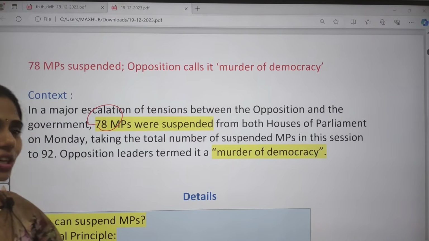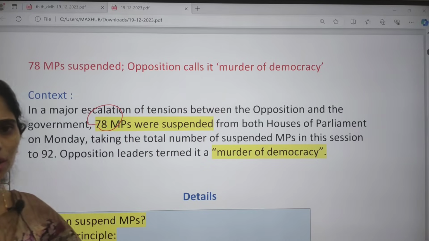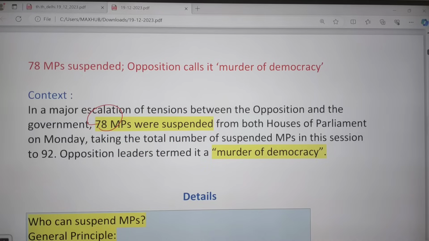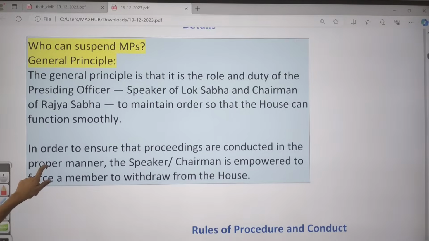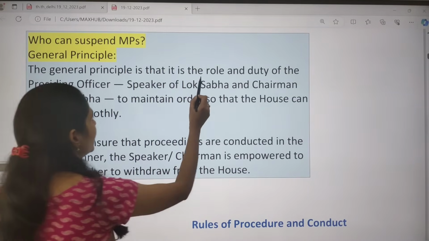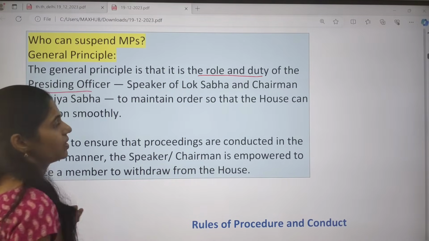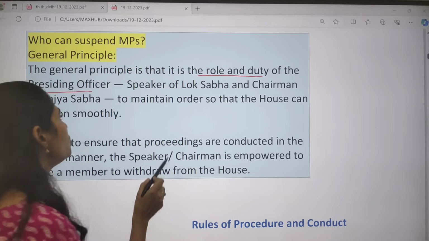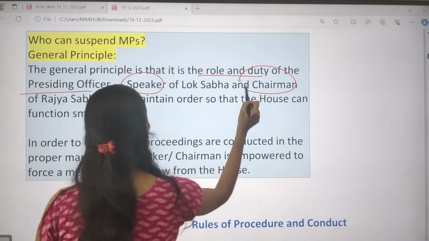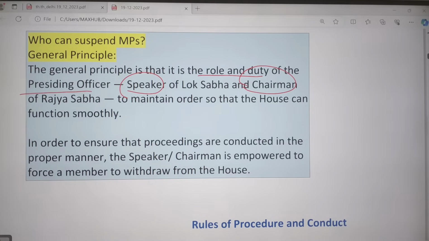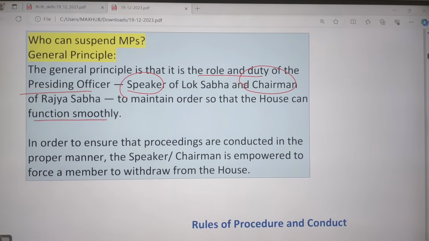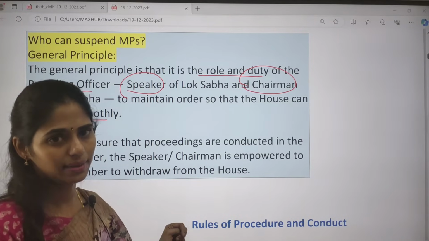Here the opposition people are saying that it is a murder of democracy. So it is causing an impact on democracy. So who can suspend these MPs? What is the general principle regarding the suspension of MPs? The general principle is the role and duty of the presiding officer. For example, in Lok Sabha we have the Speaker and in the Rajya Sabha we have the Chairman. So the Speaker and Chairman can take steps regarding the suspension of an MP, so that they can ensure the smooth functioning of the houses.